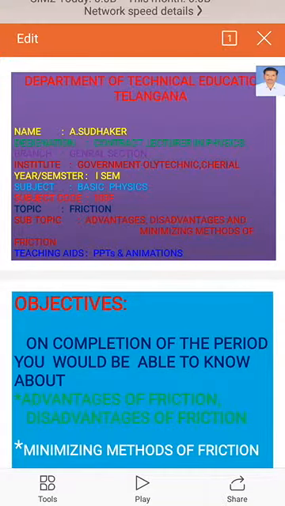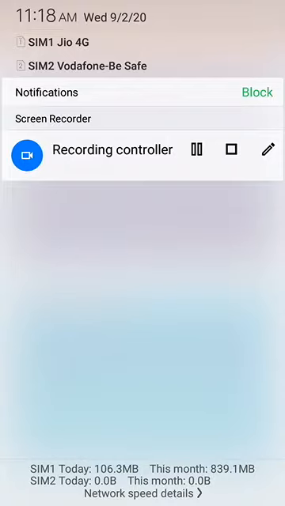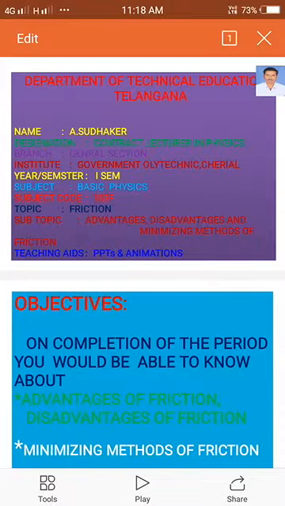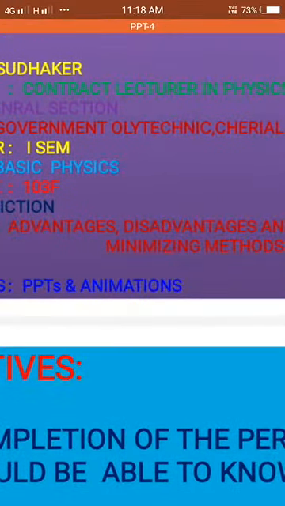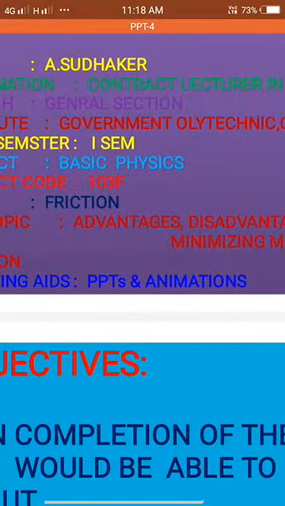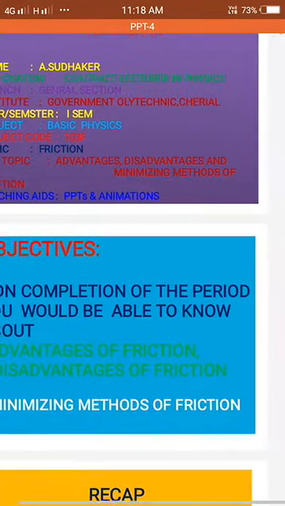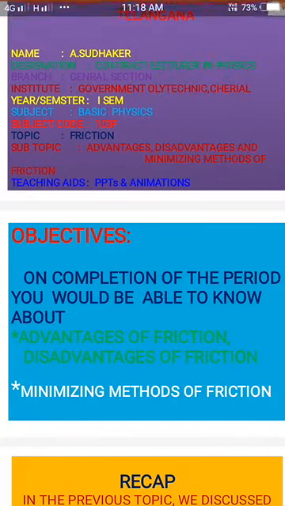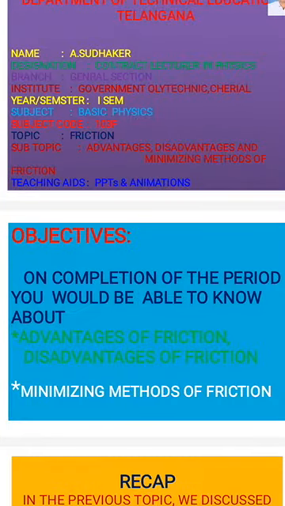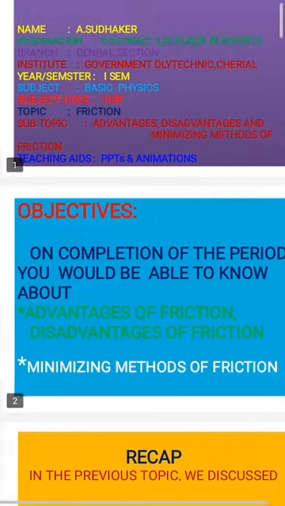Today we are going to learn about friction. Objectives of this class. On completion of this period, you would be able to know about advantages of friction, disadvantages of friction, and minimizing methods of friction.